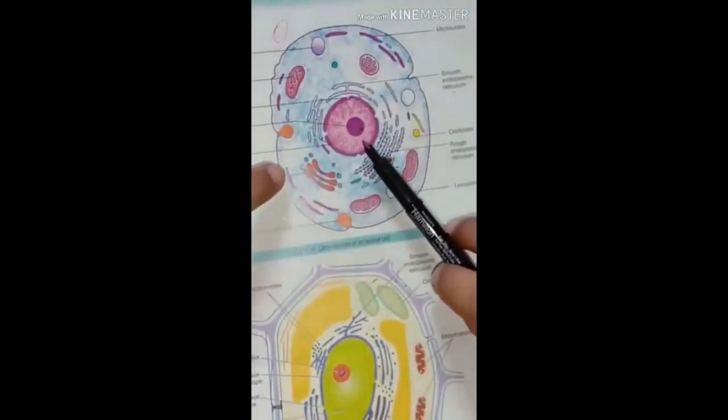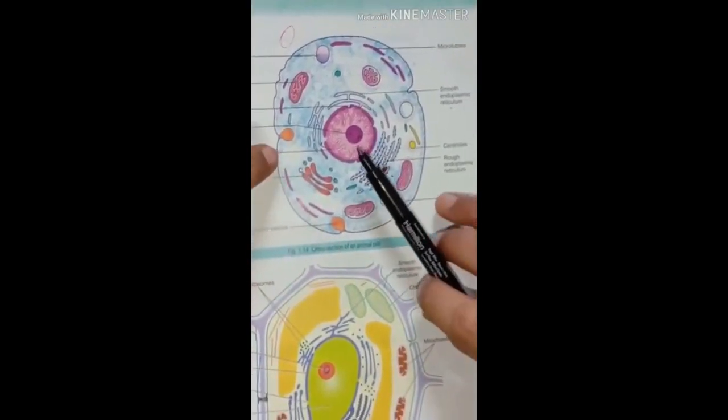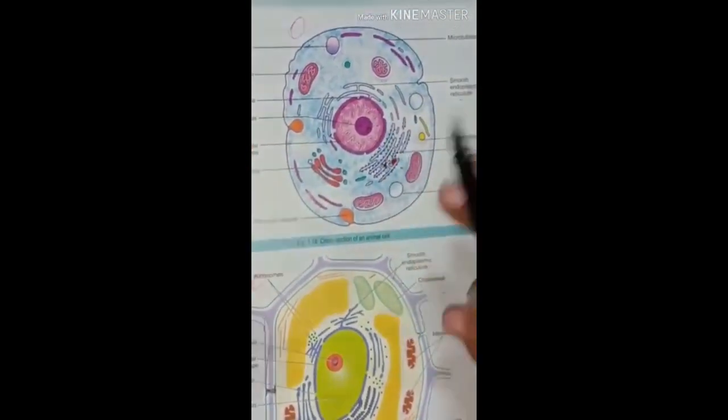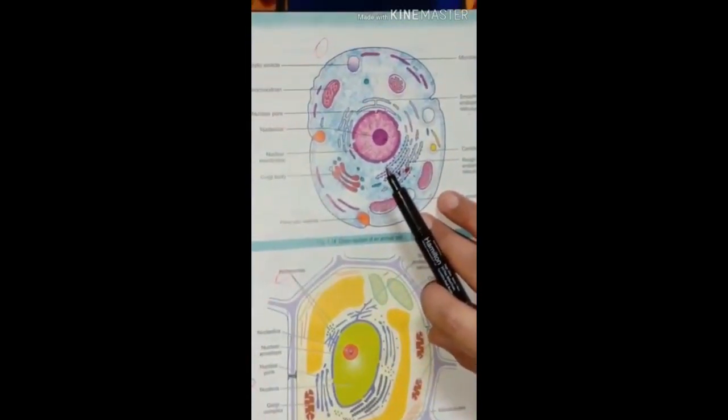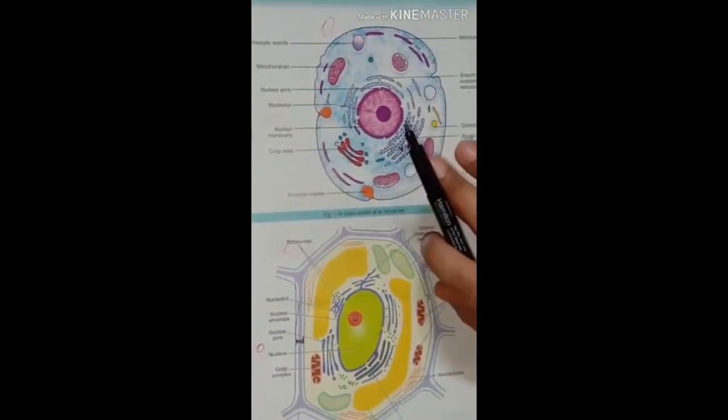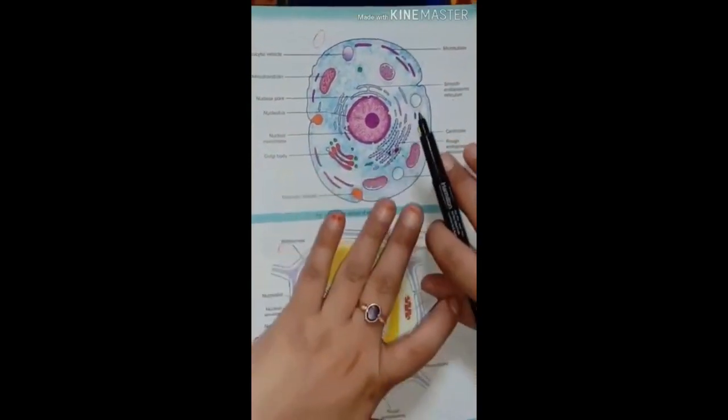Is it clear? Now ribosomes are formed in the nucleolus and they are found in both types of cell, prokaryotic and eukaryotic cells. Understood? Now these ribosomes were discovered by the scientist called Palade.